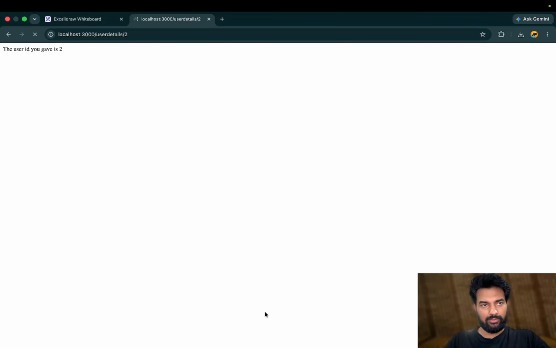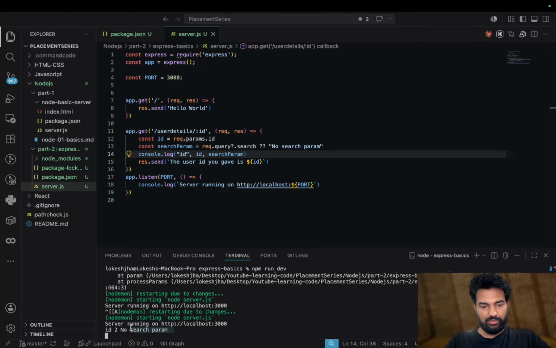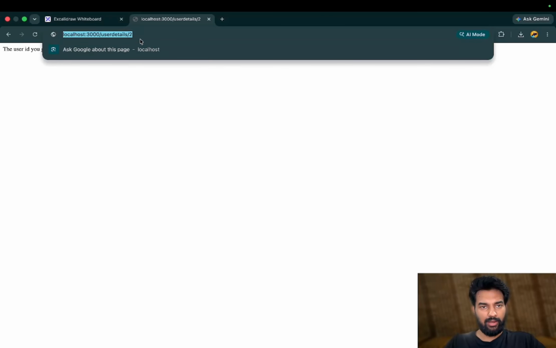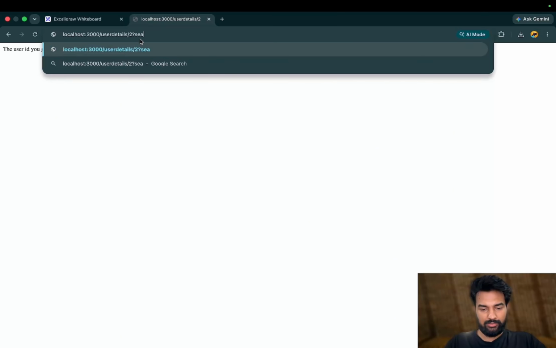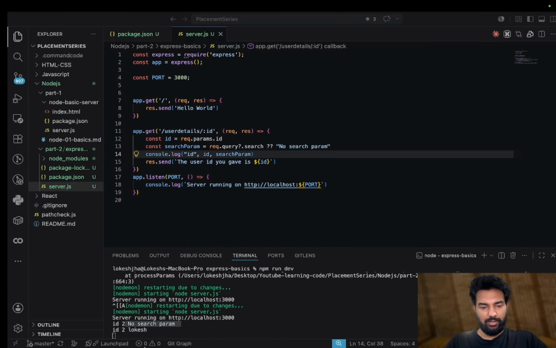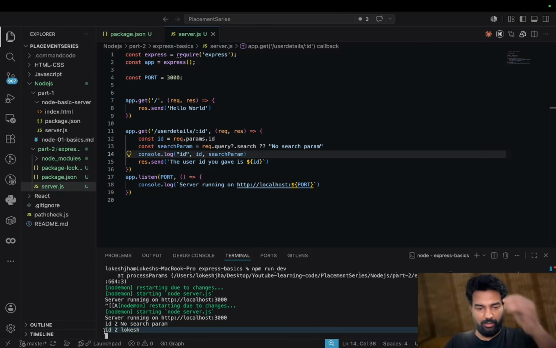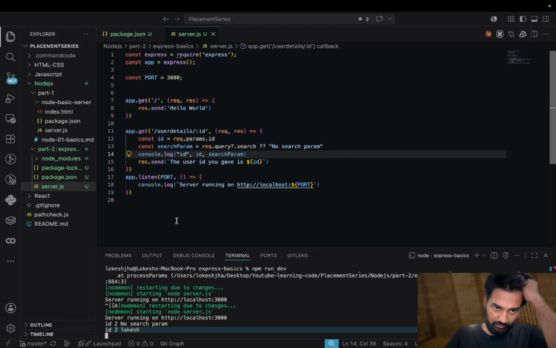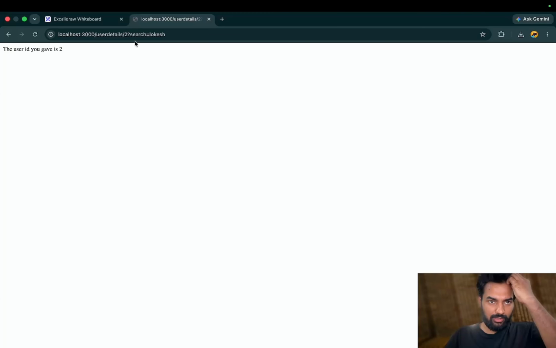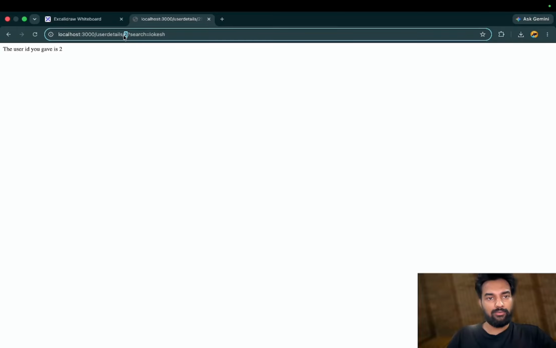Now if I refresh this, no search param. But what if I add a search param like search equals case, and then we have the value captured here. So these are the two ways we use: this ID was the param and this is the query.